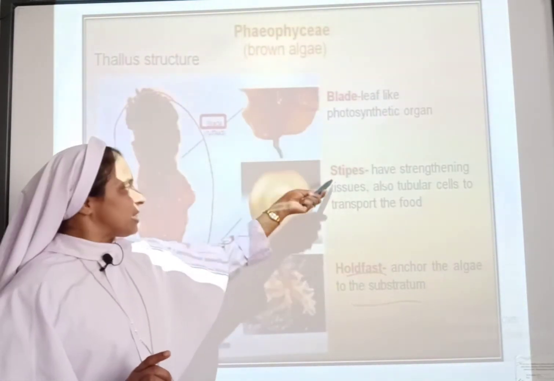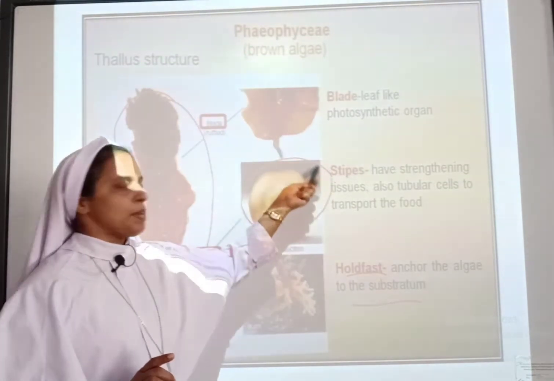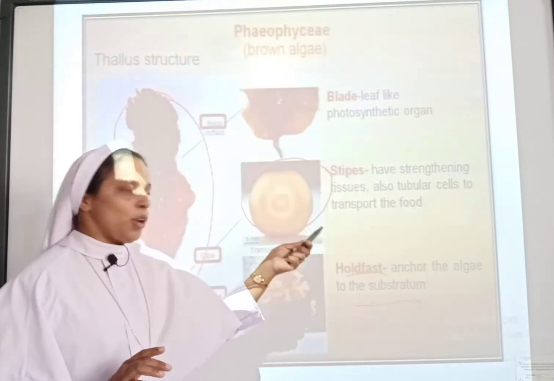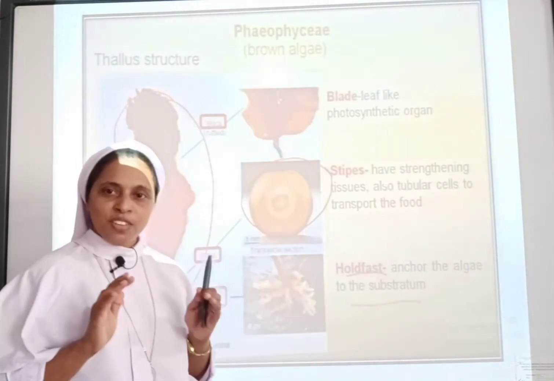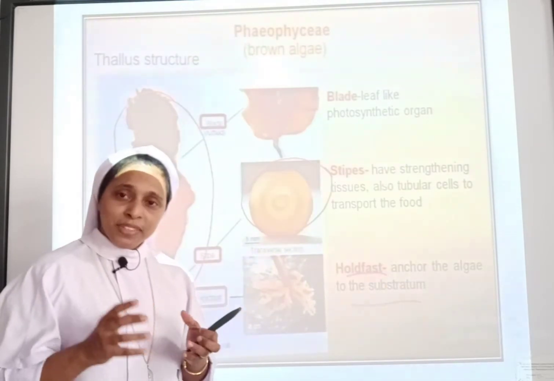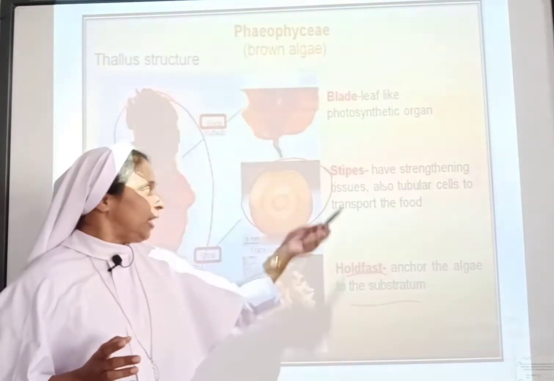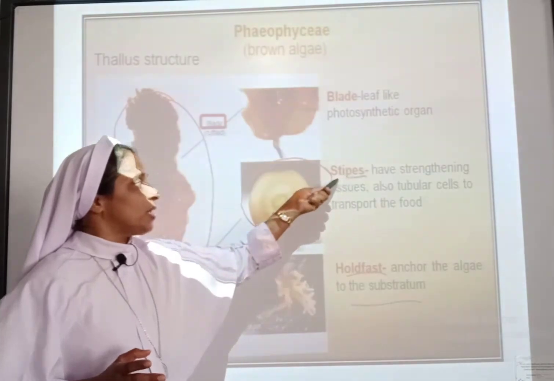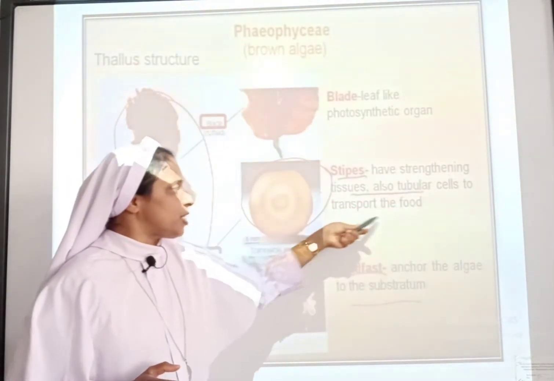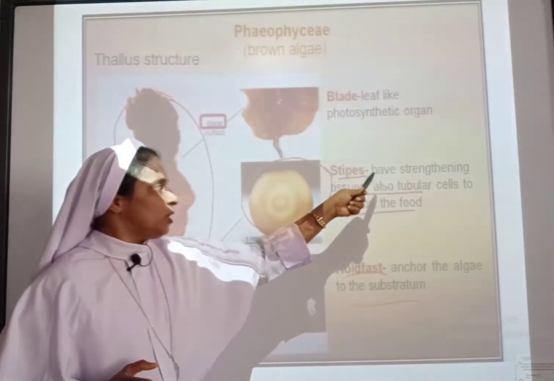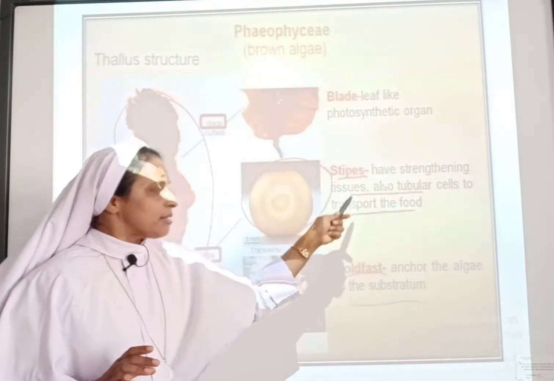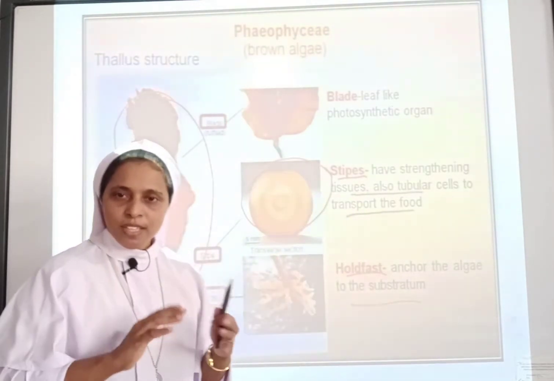And they also have a stem-like structure called stipes. They will not have the specialized cells called phloem and xylem as in other plants. What is the function of xylem and phloem? Conduction of food and water. But here they have stipes, which have strengthening tissues and also tubular cells to transport the food.